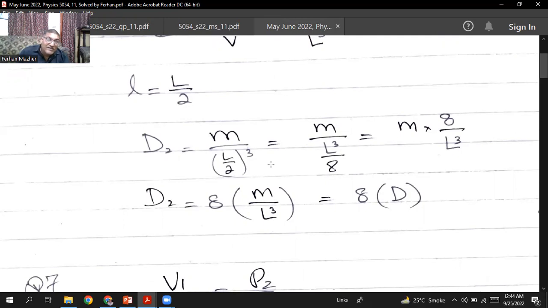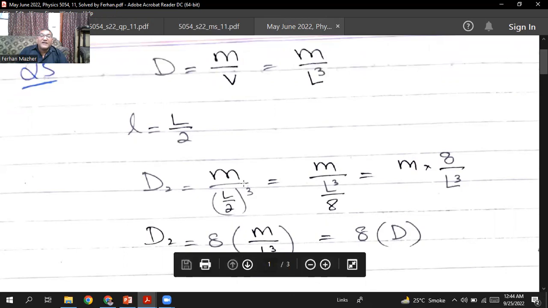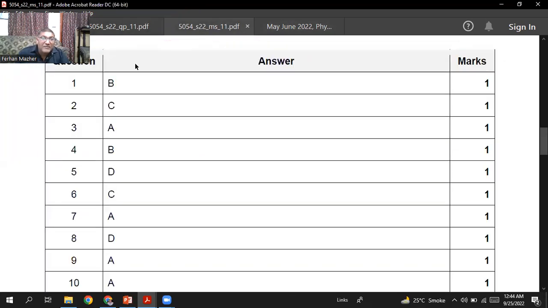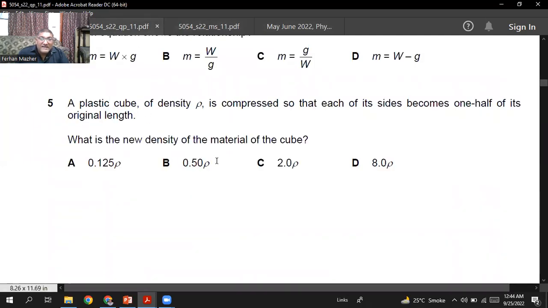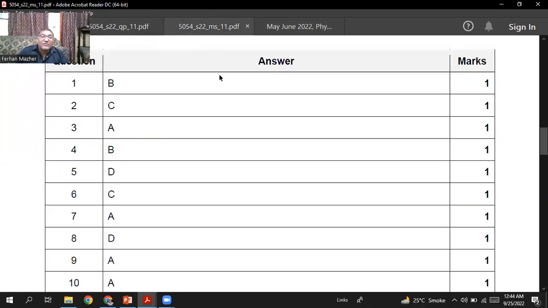So the density in the second situation will be 8 times the density in the previous situation. So the density will become 8 times the density of the previous situation. So question number 5, the density will become 8 times of the previous density. So I think D is the right answer. Question number 5, D is the right answer, sir.